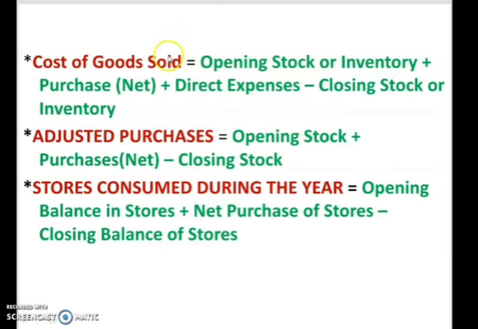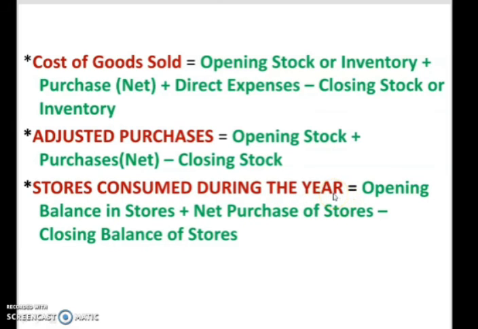This formula is very important because the same thing you have to study in plus two also. Next one, adjusted purchases. Adjusted purchases means to opening stock you add net purchases and deduct closing stock, and what you get is the adjusted purchases. Okay. Next thing you have to know is stores consumed during the year.